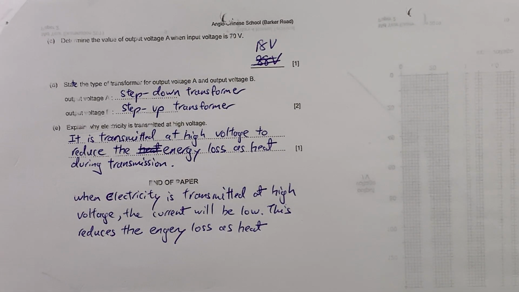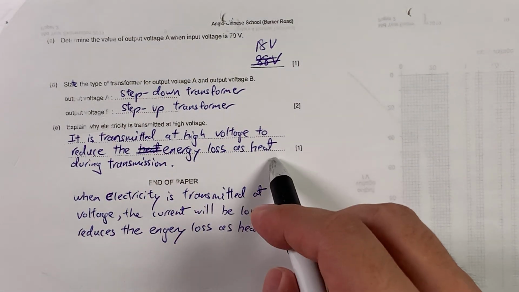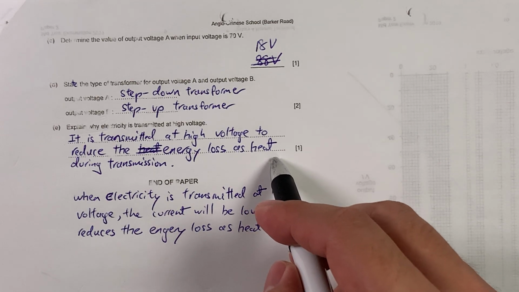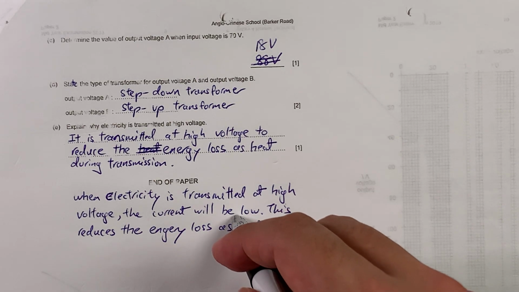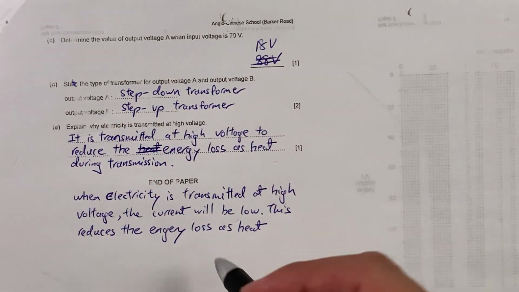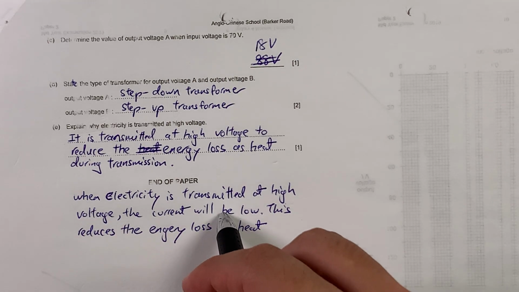And last but not least, the last question here: explain why electricity is transmitted at high voltage. I've written down two versions of the answer. Basically, you need to mention a few things. First of all, the whole idea is to reduce energy loss as heat during the transmission itself. I'll suggest this second answer as the one that you should be writing. When you transmit electricity at high voltage, your current will become low. Please keep this in mind.